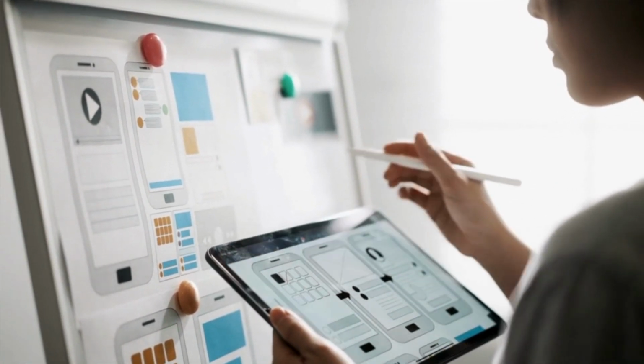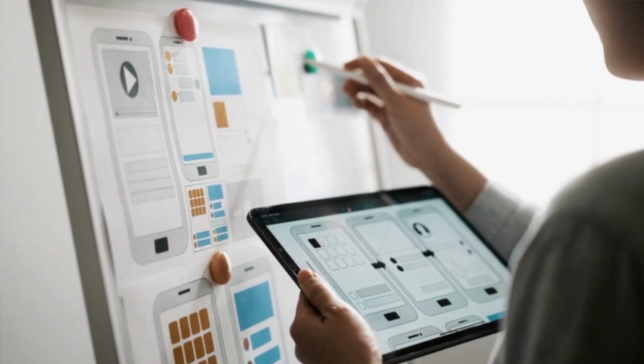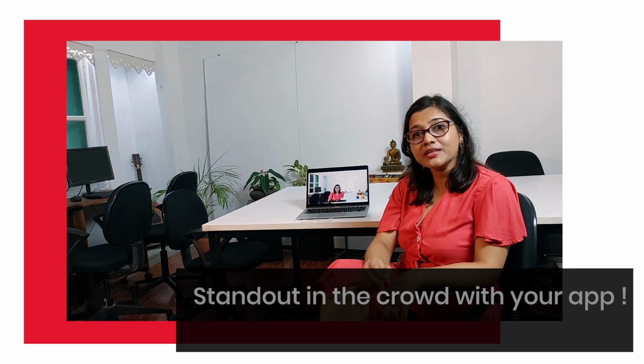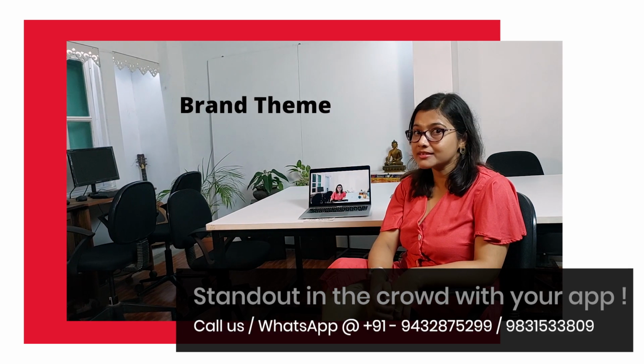An efficient user experience or UX design will help your app to retain its users for a longer time, and consequently it will contribute towards the success of your app. Another important point I must mention is that the UX design of your app must be aligned with your brand theme.